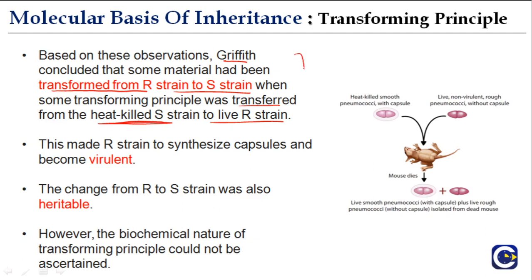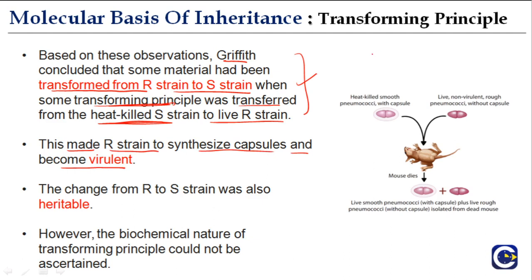Okay, so here is now where they talk about the principle, what would have happened. This made the R strain synthesize capsules and become virulent.